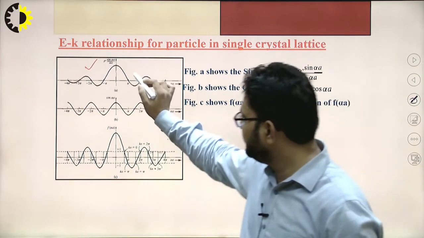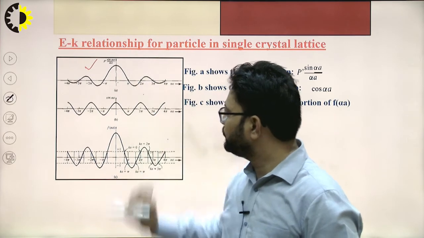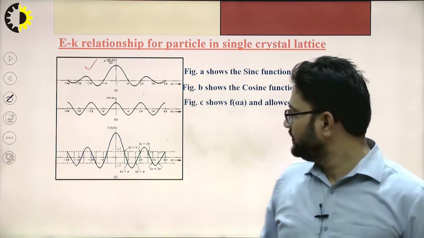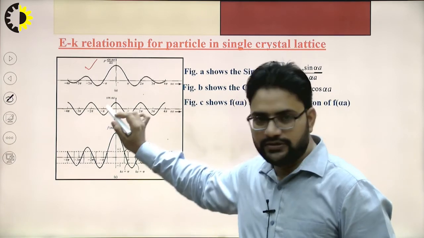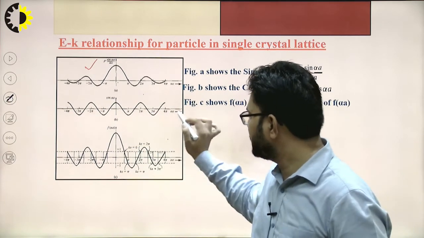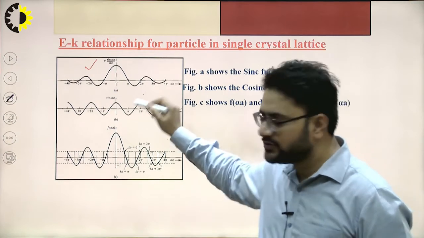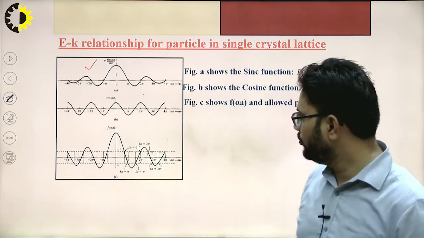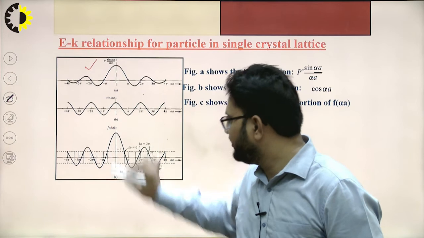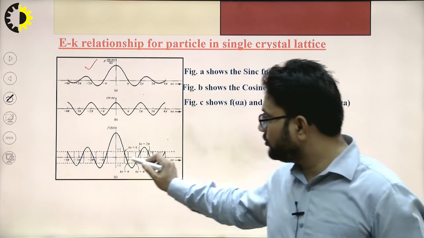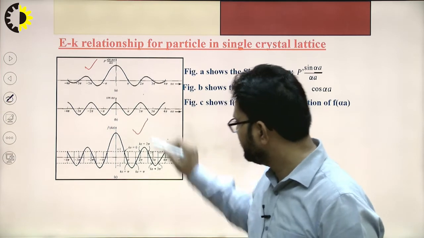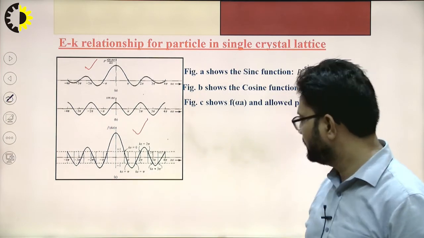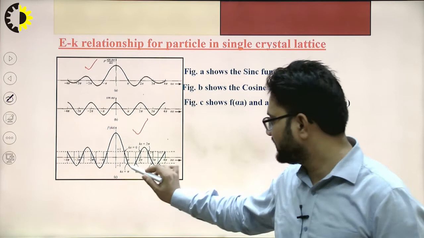It has the maxima at angle equal to 0. Now if I want to plot cos alpha A with respect to alpha A, it will be a simple cos function. Now this f of alpha A will also be a sinc function, as shown by this diagram C.